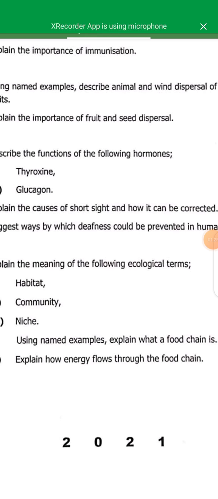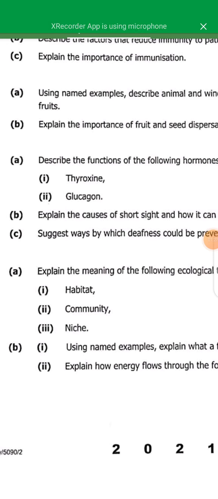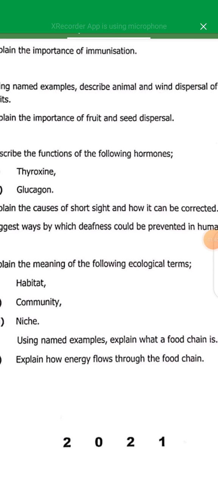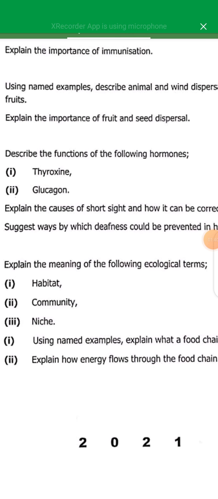Let me define them, starting with an ecosystem. An ecosystem is a definable area made of communities of living things that interact with each other and their non-living environment. For example, a pond and fish.